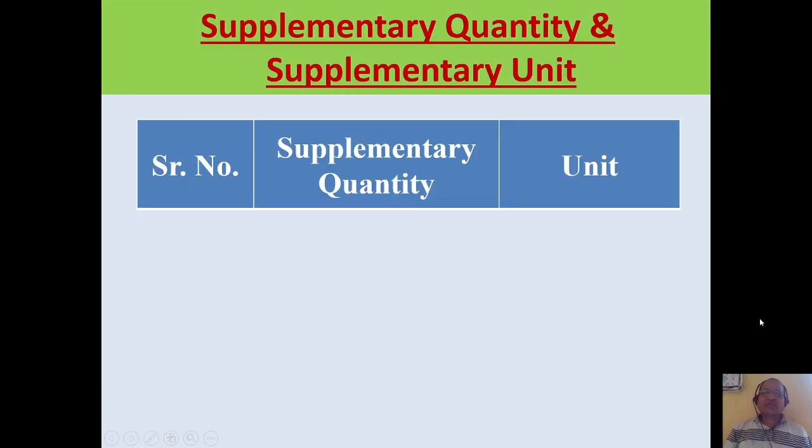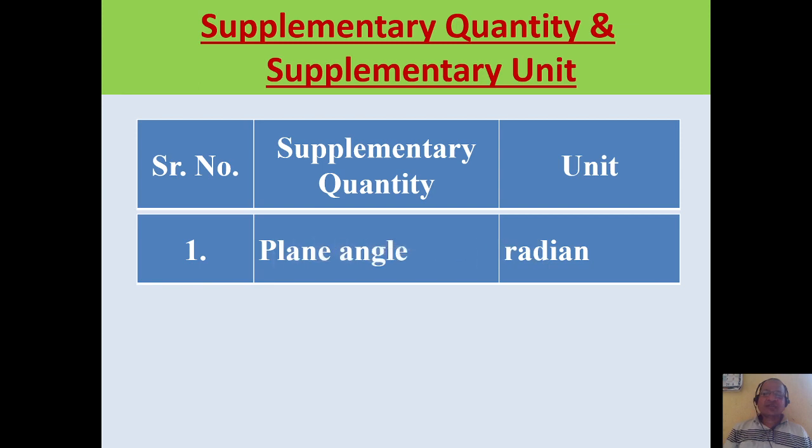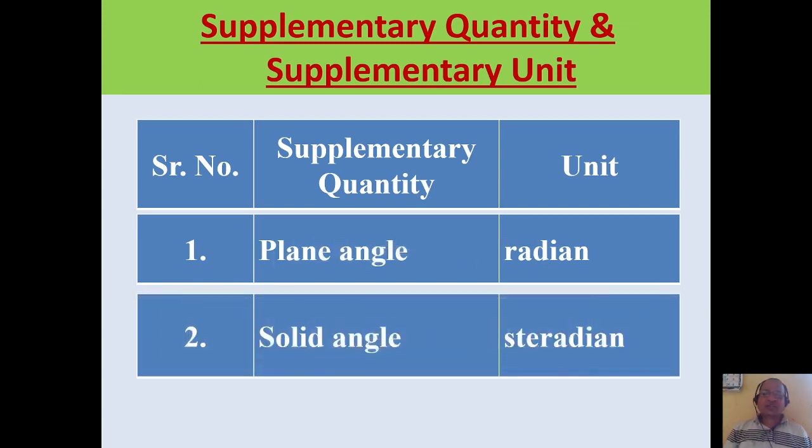The second type of physical quantity is supplementary quantity. Supplementary, as the name indicates, means additional. We have 2 supplementary quantities here. The first is plane angle measured in radian, and the second is solid angle measured in steradian. So radian and steradian are 2 supplementary units, and all other remaining are called derived quantities or derived units. Remember, we have 7 fundamental quantities, 2 supplementary quantities, and all the remaining are derived quantities.